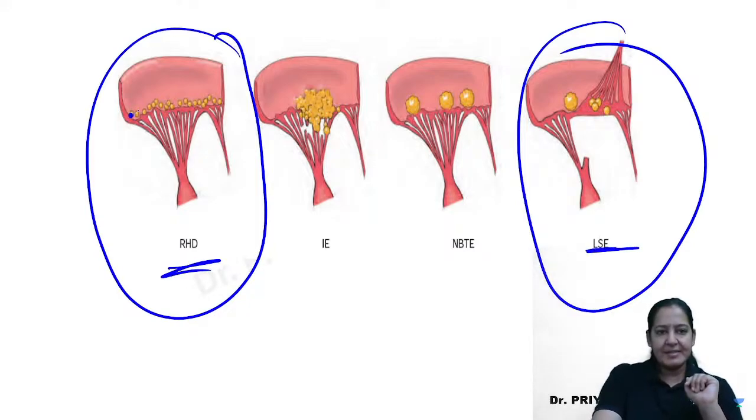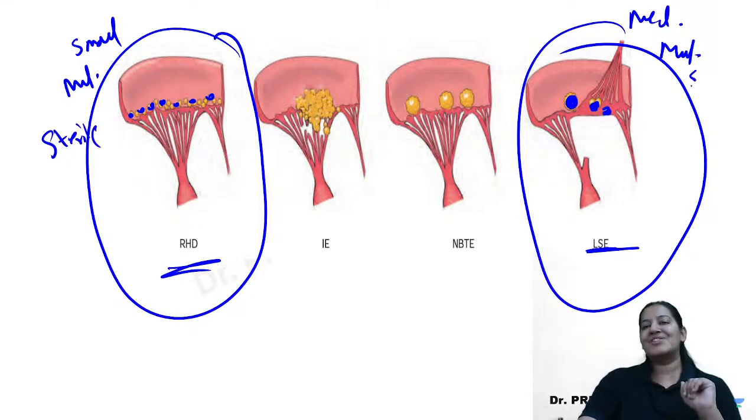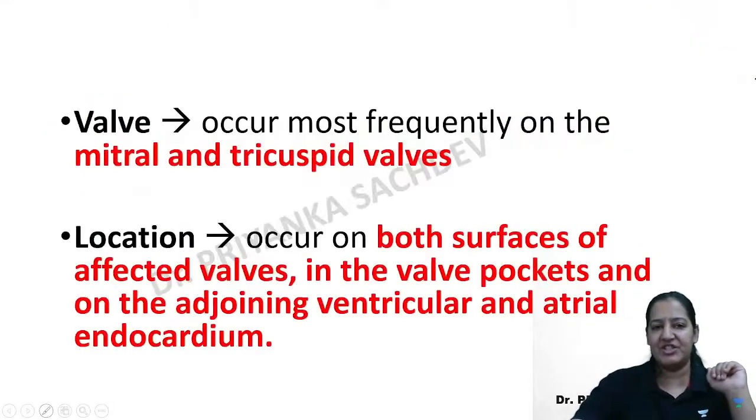Can you see the size here is small? Yes. Can you see the size here? The size here is medium size. It is not small. Here small, here medium size, right? We can see, here also multiple, here also multiple. Here also sterile, no bacteria is there. Here also sterile, no bacteria. Give me a thumbs up. Come on. So that is the vegetations we have seen.